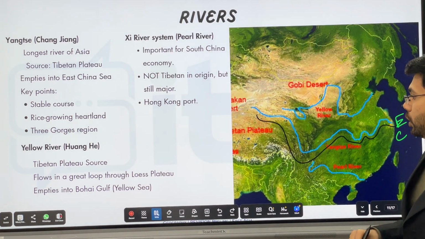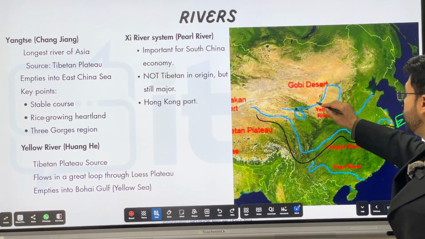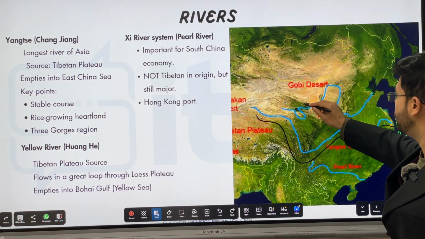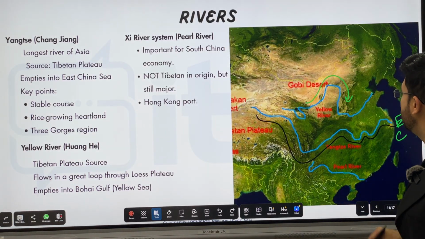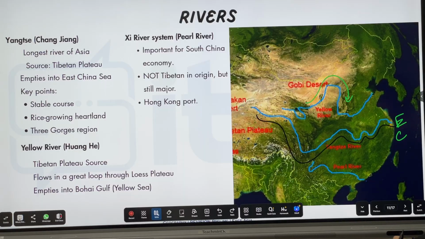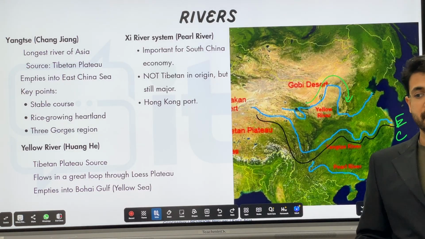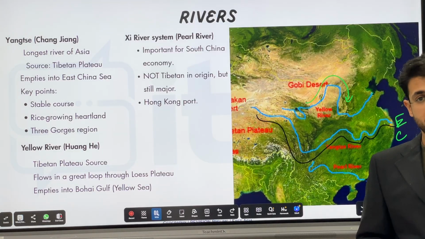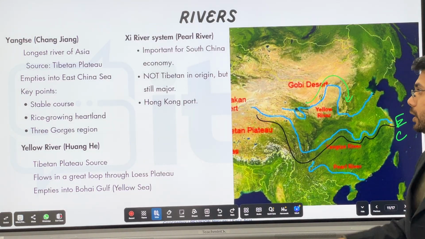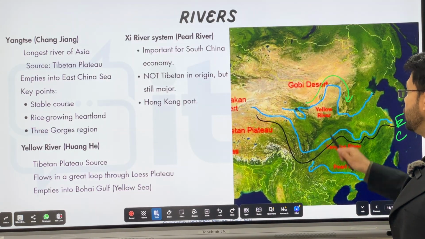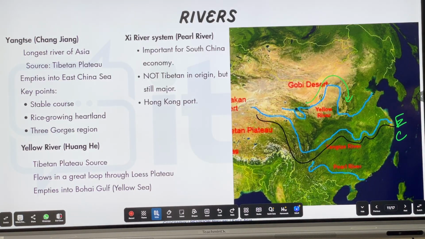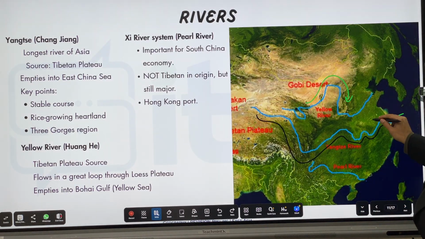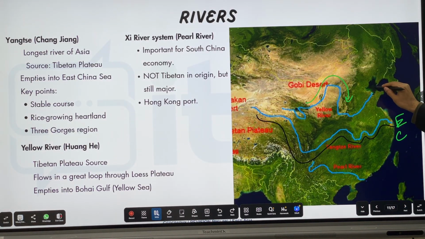Second is the Yellow River, Huangho. It goes through a loop, and because of the heavy amount of silt that is carried by Huangho, it always shifts its course. Thus, it is also called the sorrow of China. Like we have the river Kosi, sorrow of Bihar. Similarly, China has the Yellow River or the Huangho River. It flows into the Gulf of Bohai. This is the Gulf of Bohai over here.